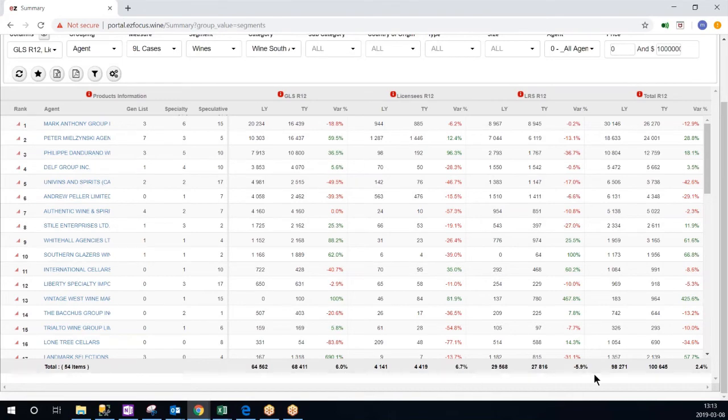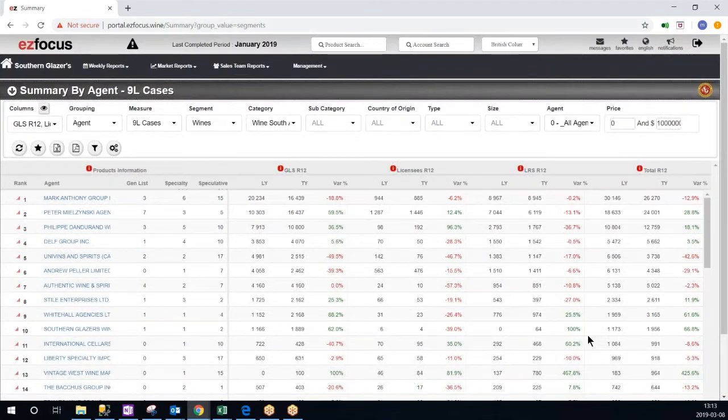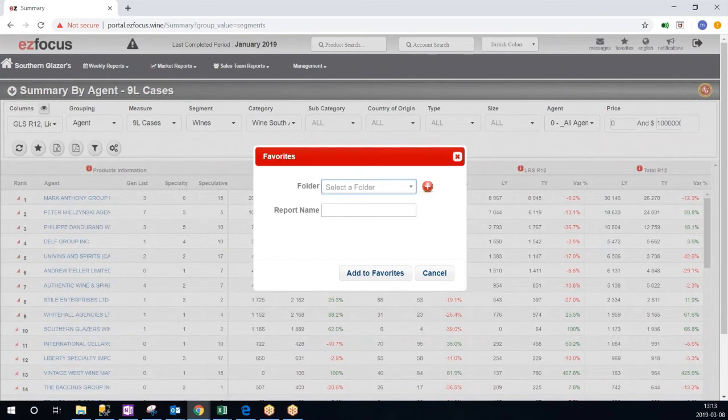Now, if this is a report that I actually want to see on a monthly basis, on a quarterly basis, and I don't want to have to refilter all the different options that I've selected, you can simply click on the Add Reports to Your Favorite button. You can create a folder. To create a folder, press on the little plus button, and I will call it Quarterly Reports.